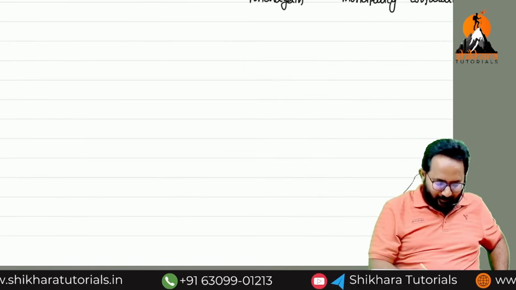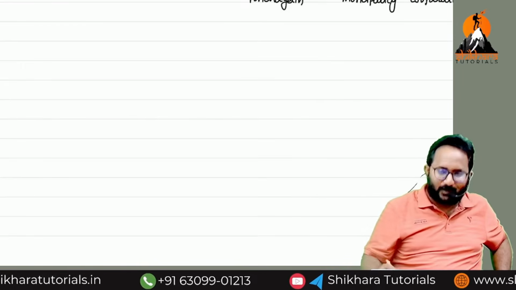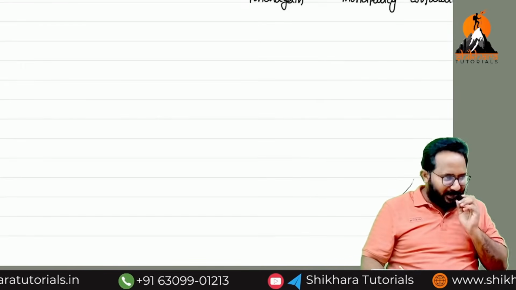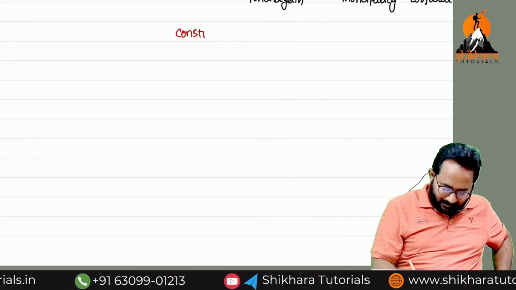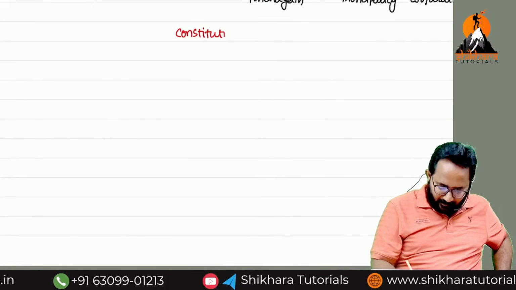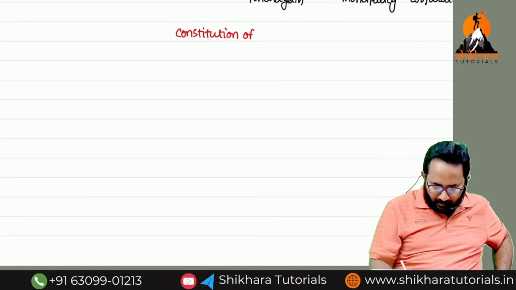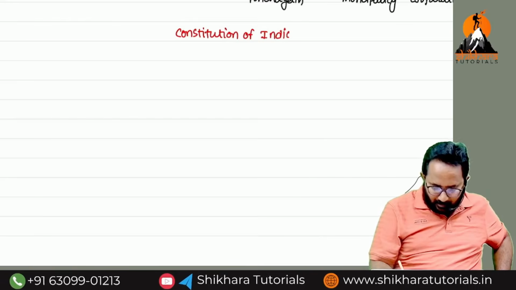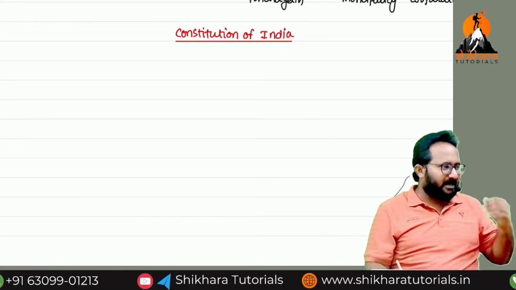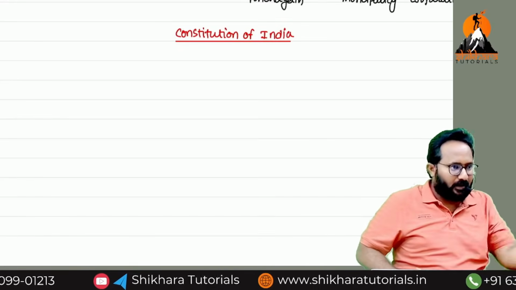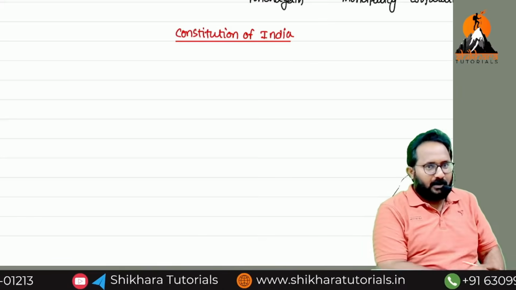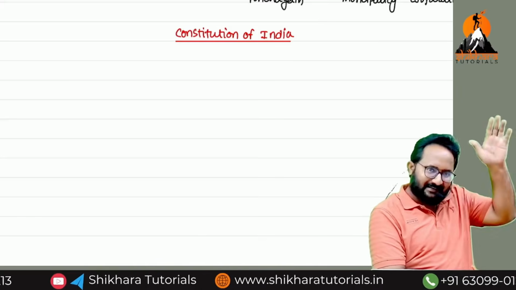The Constitution of India. He said one new word to us: Constitution of India. In our acts, that means the Indian Contract Act, Partnership Act, Sale of Goods Act, you know everything, we have sections.